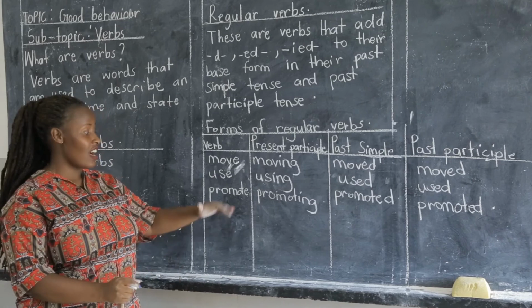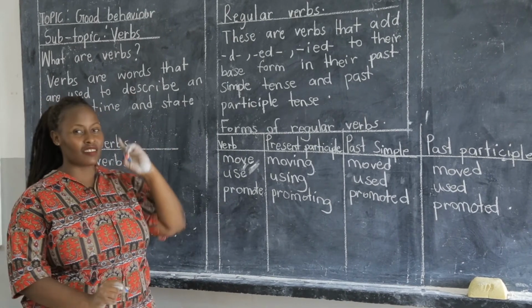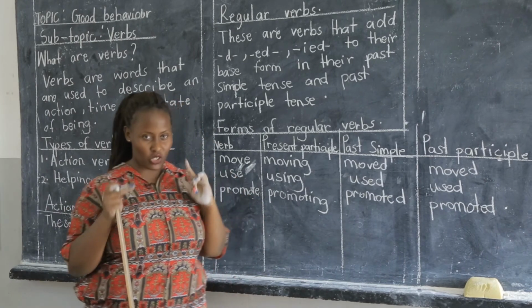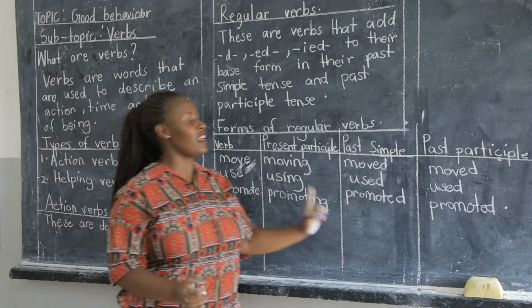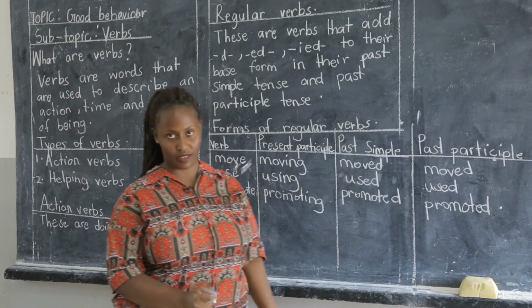So that is how far we can learn that regular verbs that end with vowel letter E preceded by a consonant letter, they only add D in the past simple and the past participle tense.